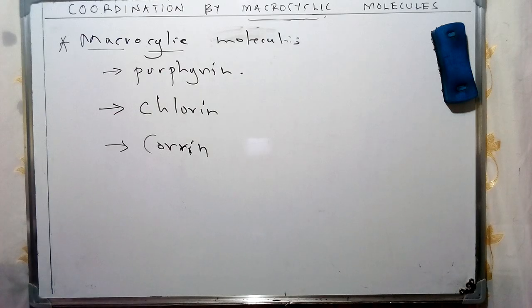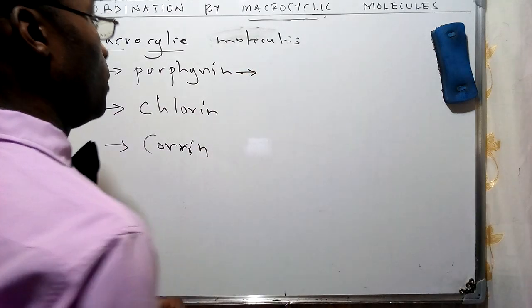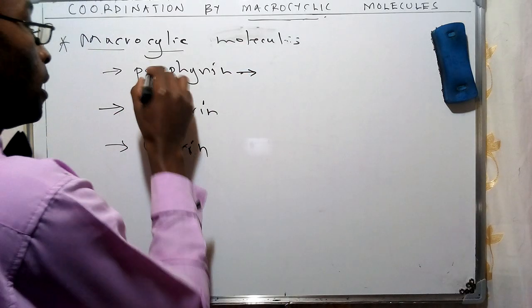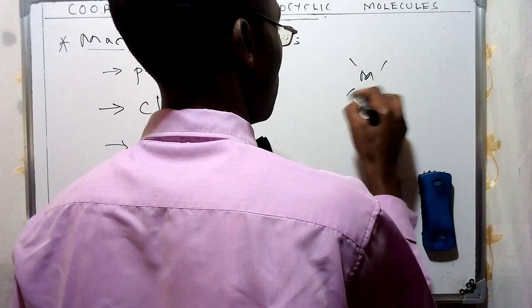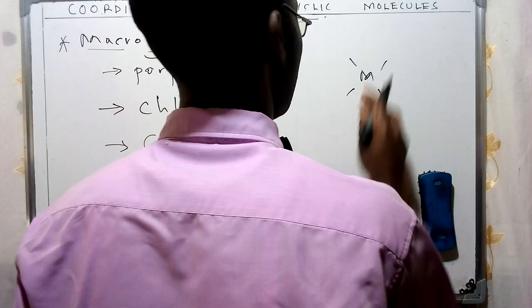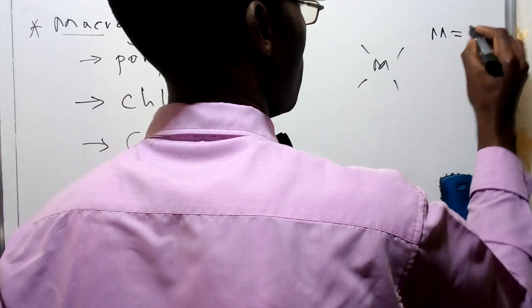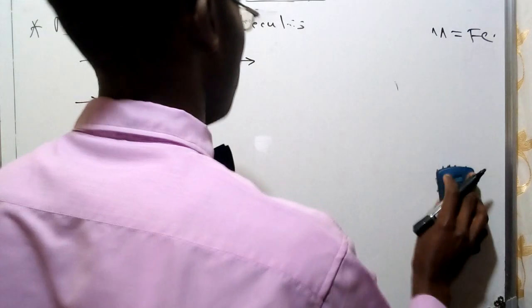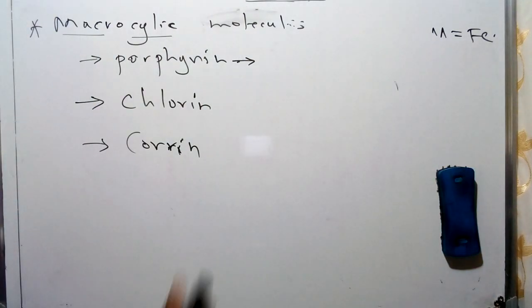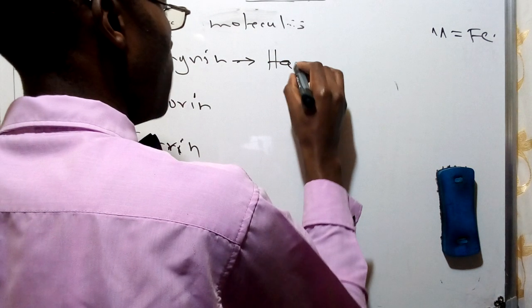Now, for the first one, which consists of this porphyrin ring: in case we have a metal attached at the center given as such, and this metal is given as an ion, then the type of complex formed from this combination is going to be given as hemoglobin.